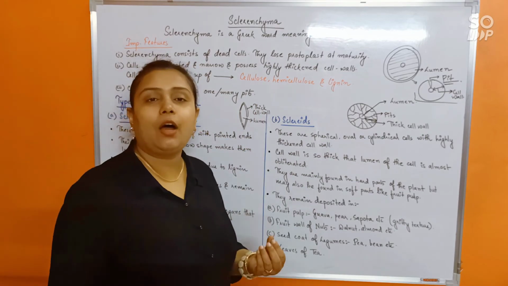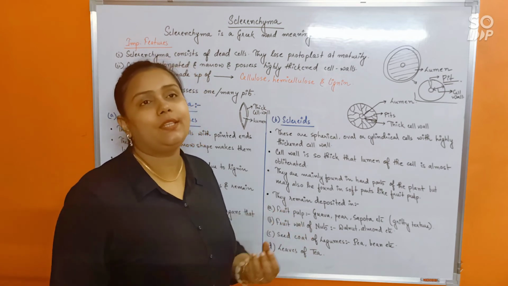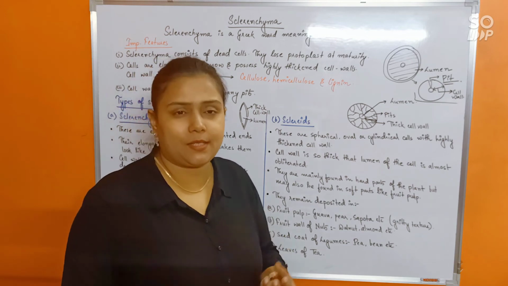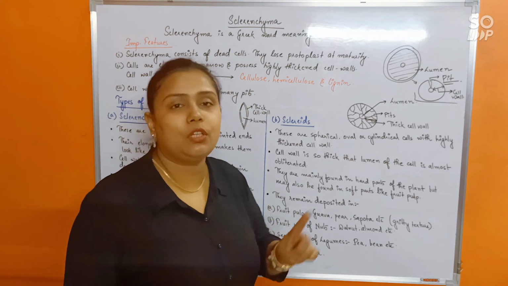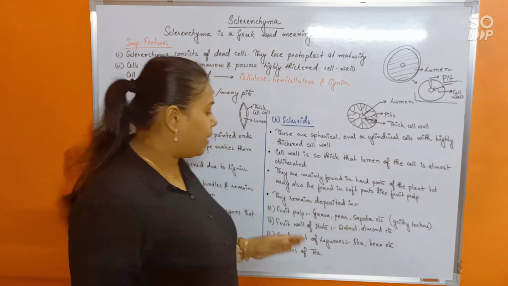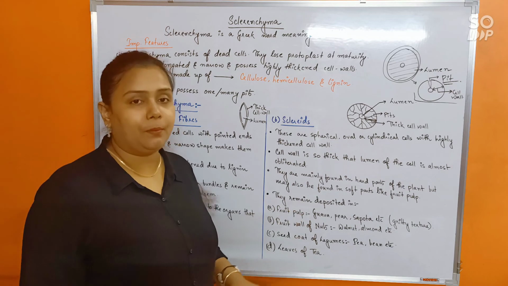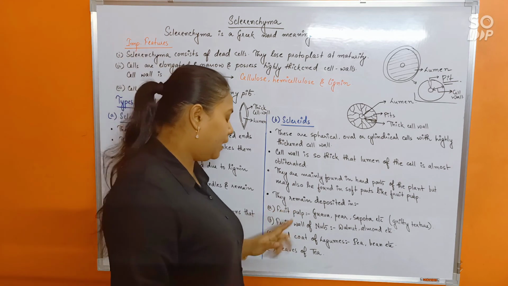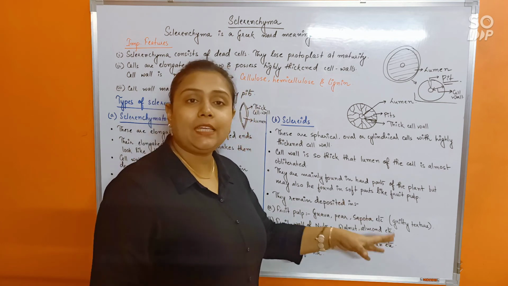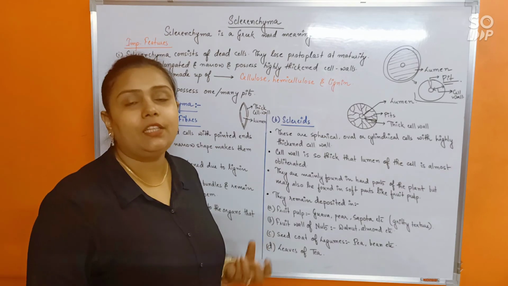So in case they are deposited in fruit pulps, such fruit pulps are usually seen to be gritty in nature, or say there is a kind of crispiness that is added to the fruit pulps due to the deposition of sclerids. Do remember that. Here I have given you a few important examples where sclerids are found. So these examples would be important. Like fruit pulp, like in guava, pear or sapota, that is chiku. The gritty nature or crunchiness in these fruit pulps is provided by the deposition of sclerids.